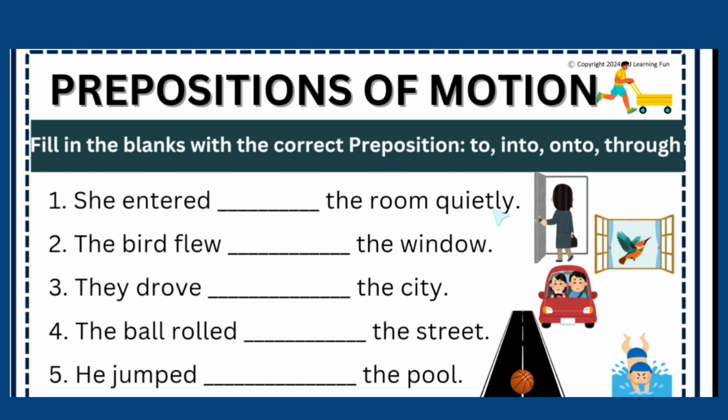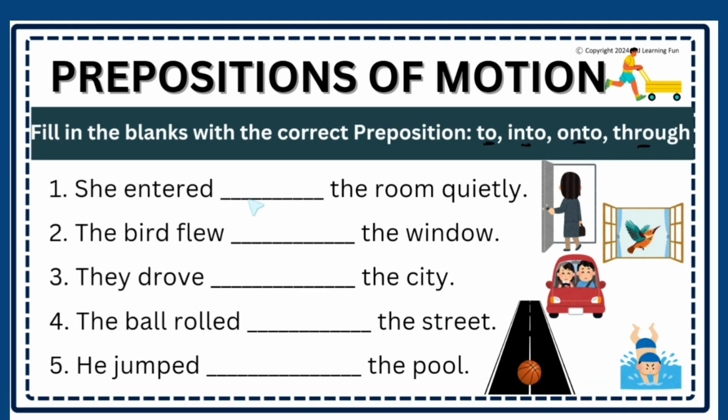She entered the room quietly. Entered means going inside, so the activity is from outside to inside, that's why it is into the room. She entered into the room. The bird flew dash the window. Now the bird is coming in through the window or going out through the window, the movement is shown from one side to the other side, then it is through. And if the bird came and sat on the window sill, then the bird sat onto the window sill.